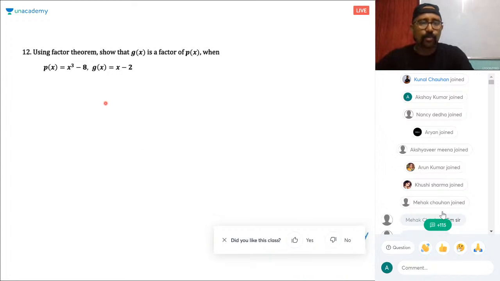Using factor theorem so that g(x) is a factor of this. Yeah, it's easy. So this is a factor. That means you need to show whether the remainder is 0 or not. If it's a factor, obviously it will be 0. So the zero of this polynomial is x equal to 2. Put it here. P(2) should be 0. So P(2) you can check. This is 2 cube minus 8, 8 minus 8. This is 0. Right?